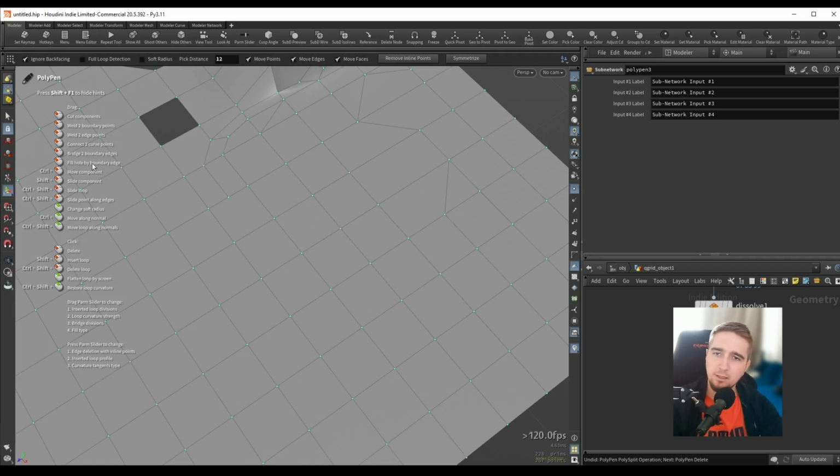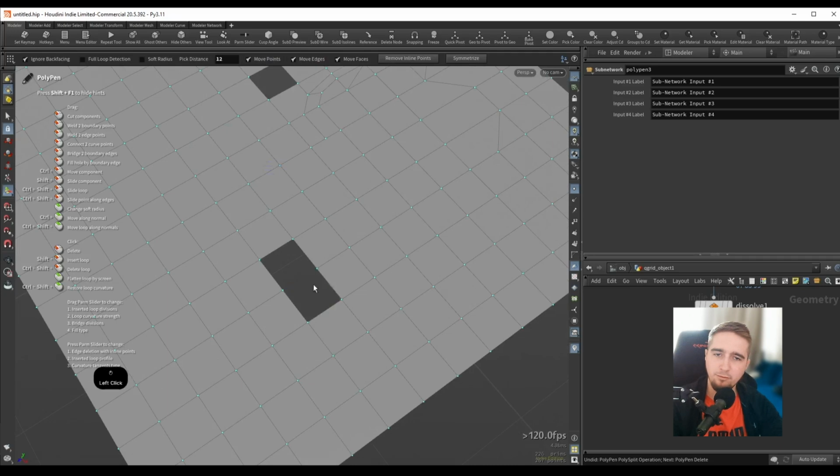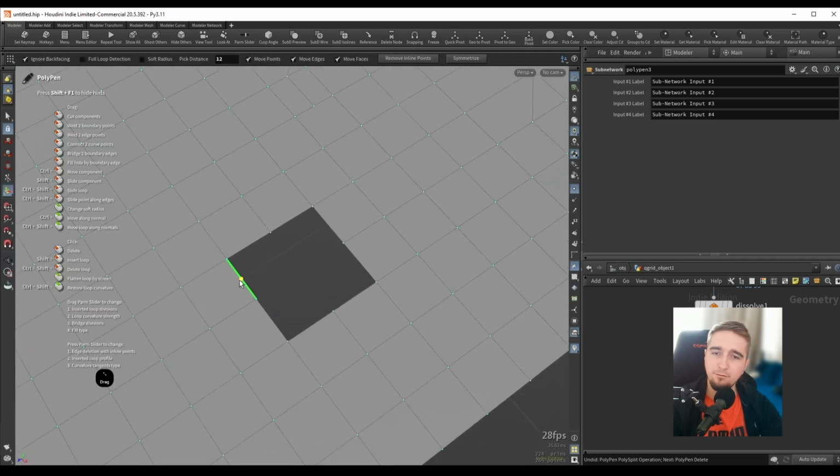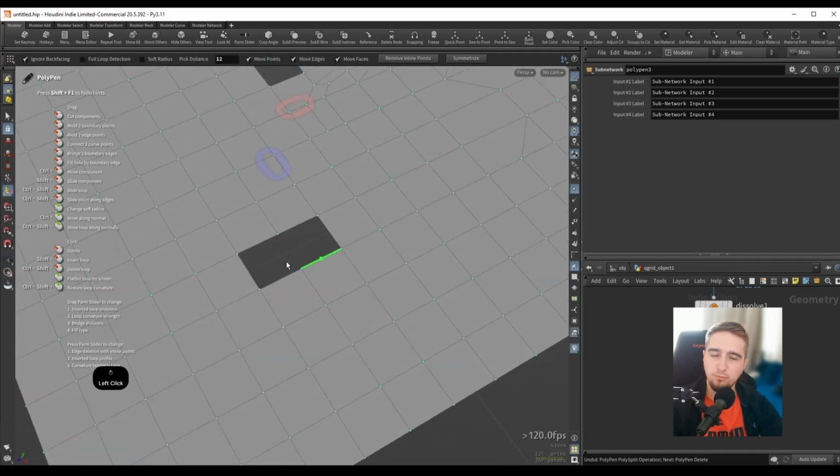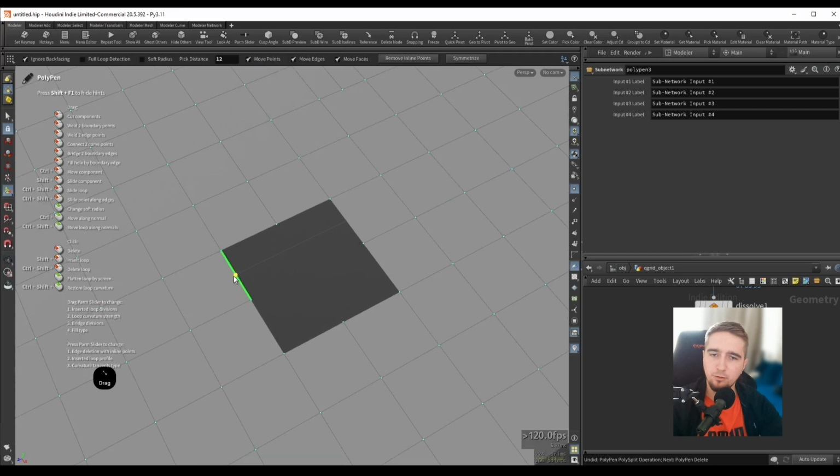We can fill hole by boundary edge. So if I remove some faces here, if I do a click drag over this edge and just release it inside of this hole, it will automatically fill this boundary edge. So now again, I can hold down Z and move my mouse to the right, and we can choose this different fill mode. And then I can release Z and we can see how very easily we can do all sorts of operations. So I can either choose a bridge between two edges, or I can just do a click drag inside the hole and I can fill this entire boundary edge.